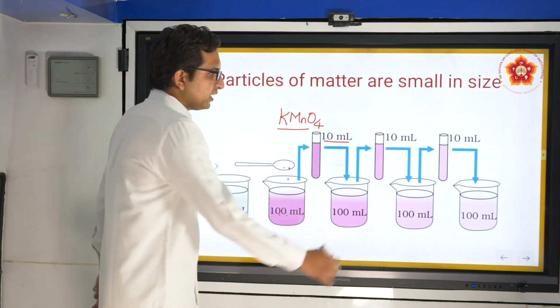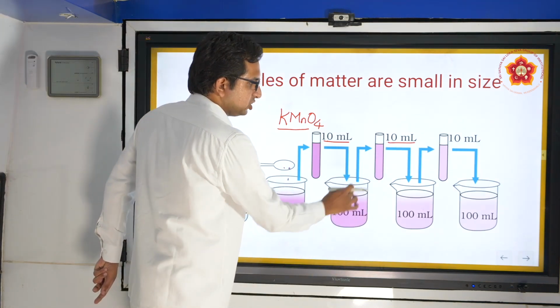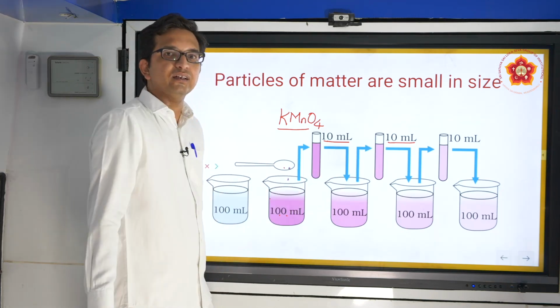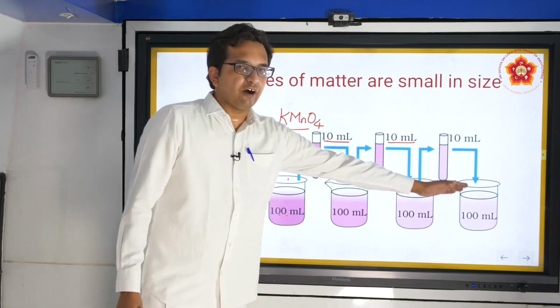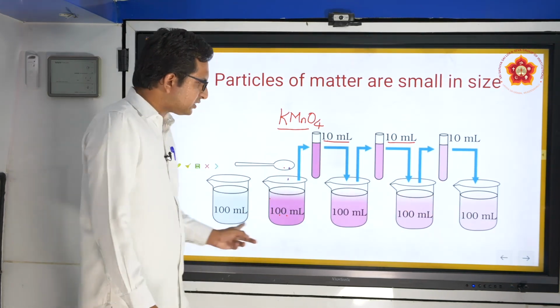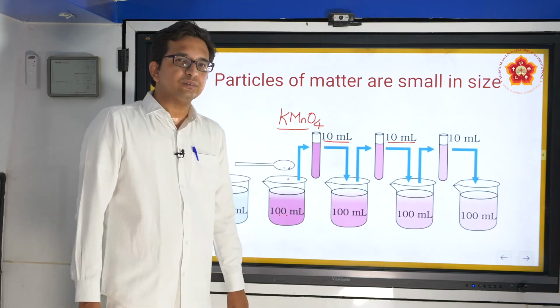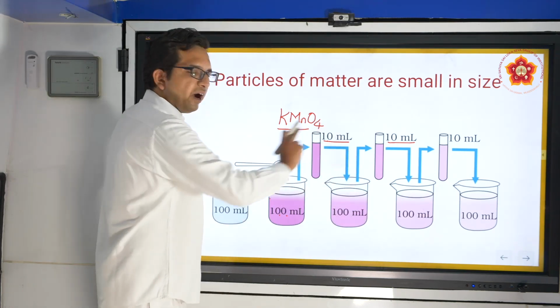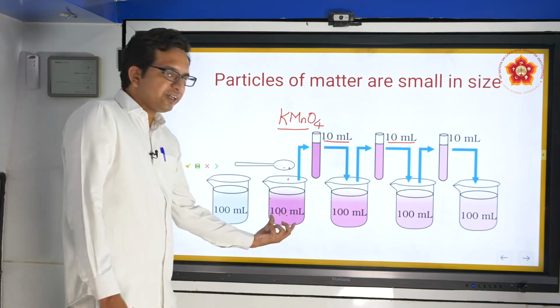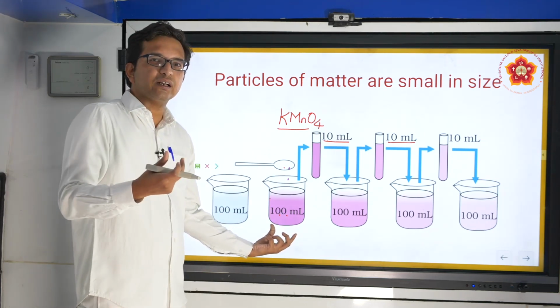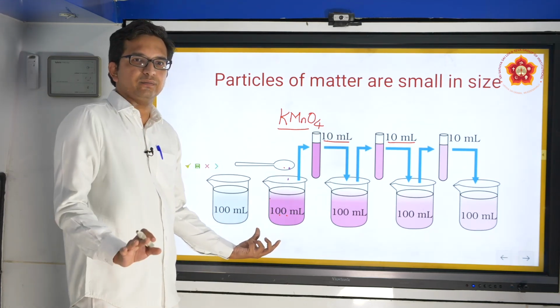Moving further, once again there is a dilution by taking just 10 ml from this and adding another 100 ml. Further they have done the same here. What you see from these systems is that, starting out, the intensity of color is pretty dark.